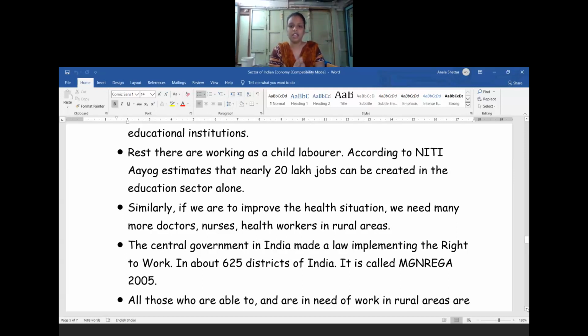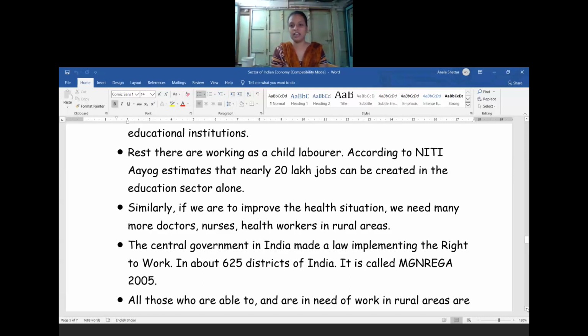So in this way, in the educational sector, if we take a little more steps to improve the literacy rate in our country, then if there is any lack of school buildings, we can construct these schools, and we can recruit and appoint more and more teachers and staff for the maintenance of the school to give the education. One principal will be there, and workers will be there for cleaning and sanitizing. Such facilities will be improved, and most of the children will get the education.